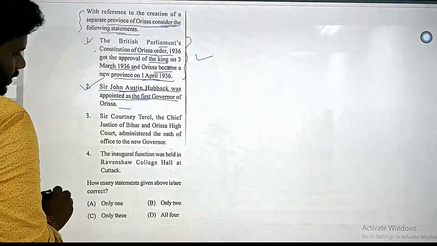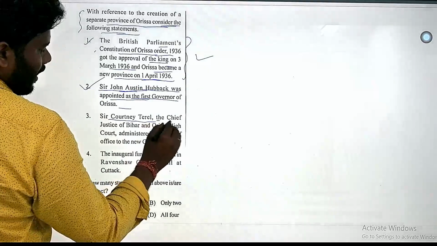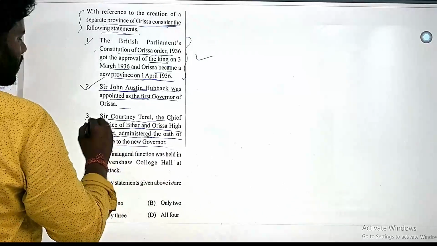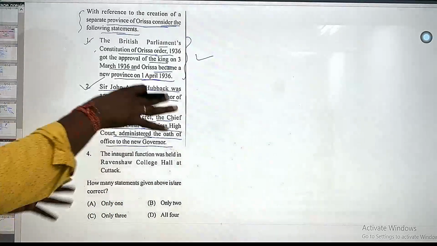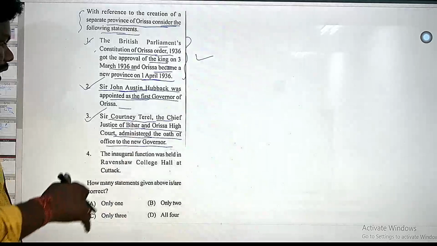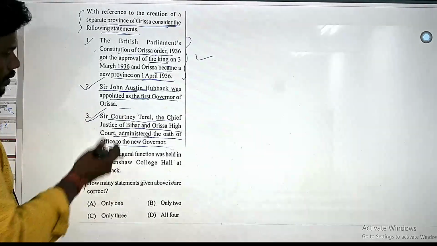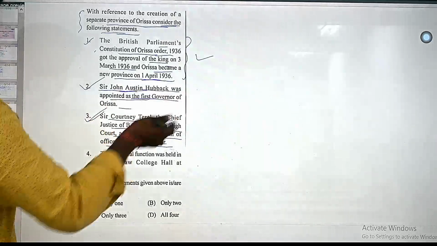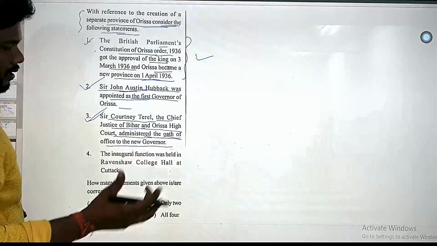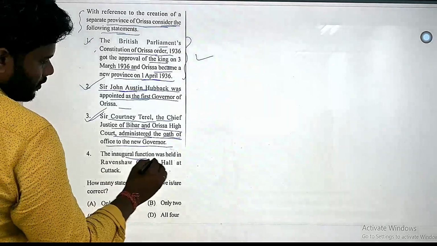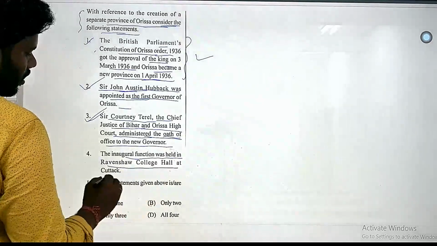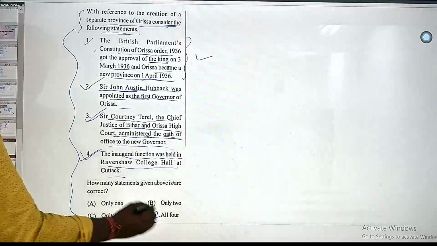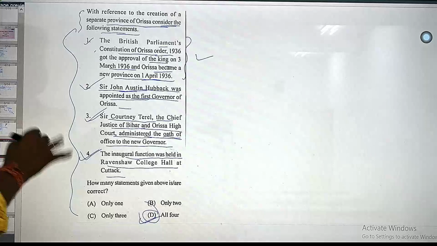Sir Courtney Terrell, Chief Justice of the Bihar and Odisha High Court, administered the oath of office to the new governor. That is also correct, because Odisha was initially in the Bihar province. That is why the Chief Justice of the High Court of Bihar and Odisha took the oath-taking ceremony. The inaugural function was held in Ravenshaw College Hall, Cuttack. So all 4 are correct here, and the answer will be option B.